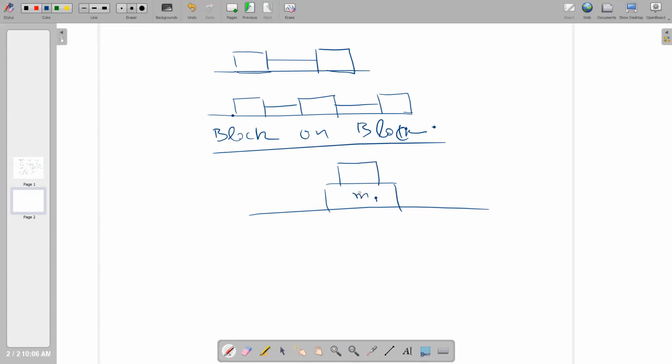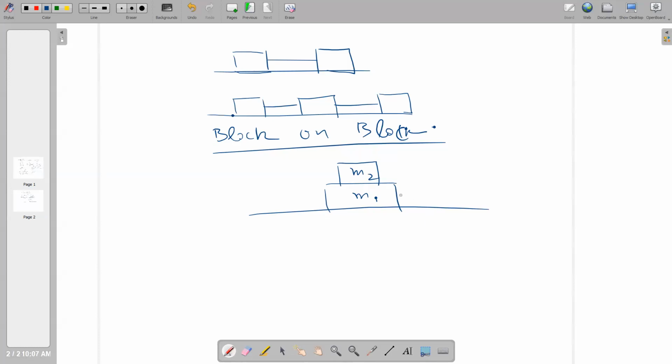If this is M1 and M2, first we have to decide whether both bodies move together or not. But normally at your level, in your problems, they are giving that both bodies are moving together. If both bodies are moving together, how can we control the situation? And if both bodies are not moving together, then how can we control that situation?